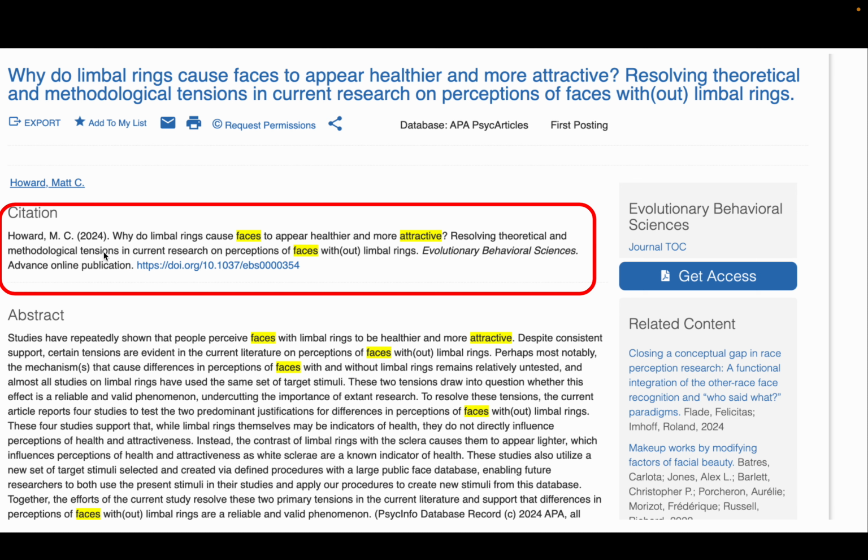Sometimes the citation is in full directly above the abstract, so you actually don't need to do anything other than just copy and paste that and put it in your reference list. Again, remember, this would not be my in-text citation. My in-text citation would be Howard 2024.